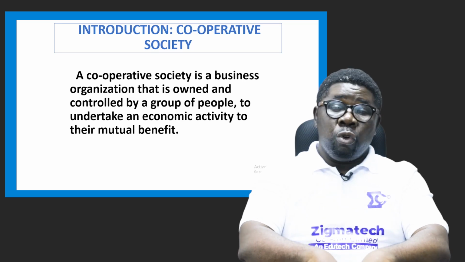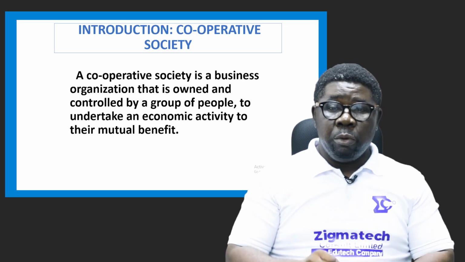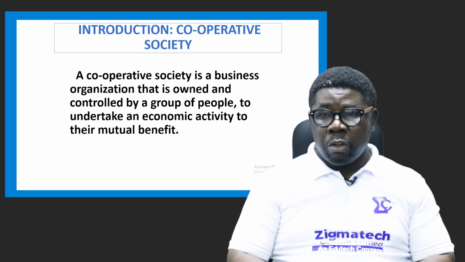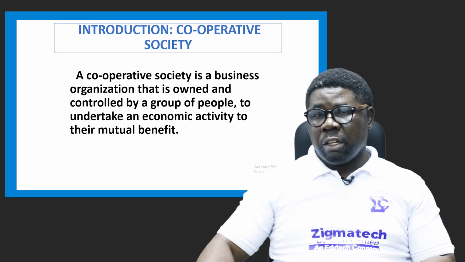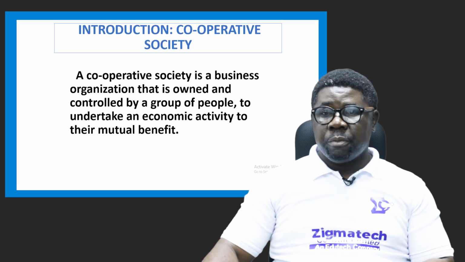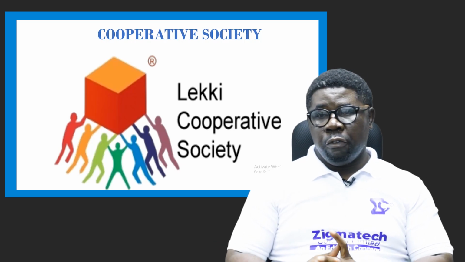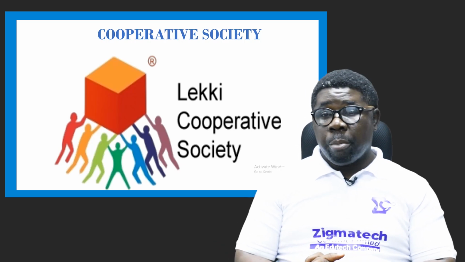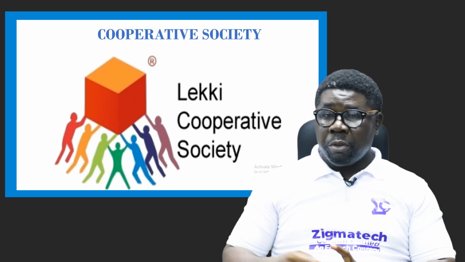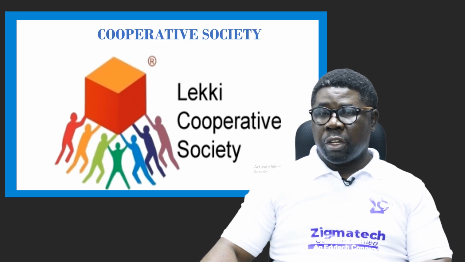They decide to come together to have a united front, a more forceful front, to be able to attain their individual benefit in a mutual consent. Of course, that is what a cooperative society is all about. You can see this is just a logo for the Lekki Cooperative Society, a very old society that has been formed in Nigeria. They have grown, they have a name already.